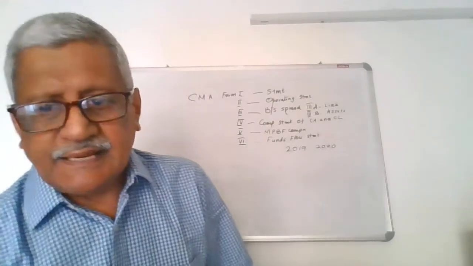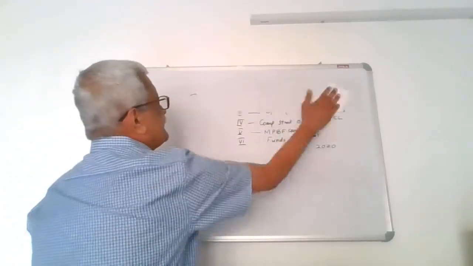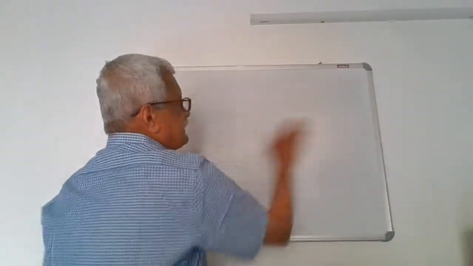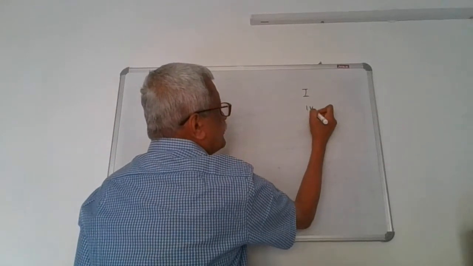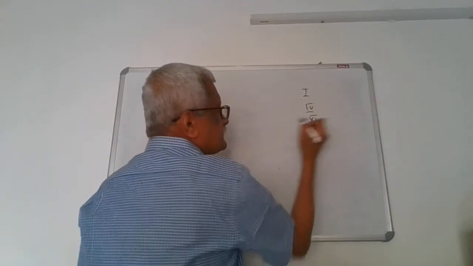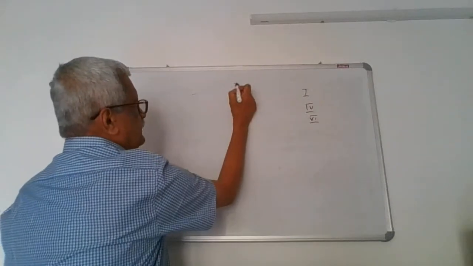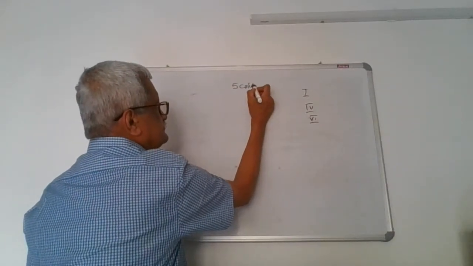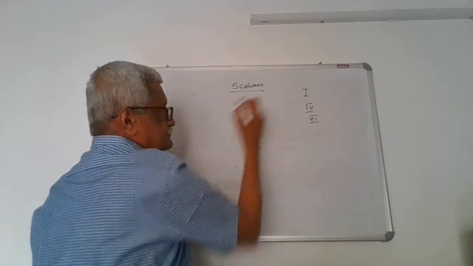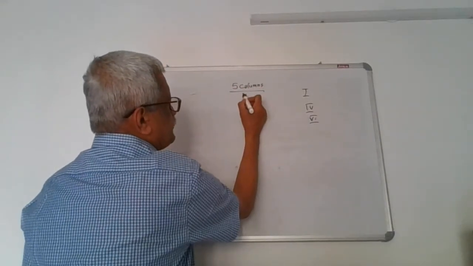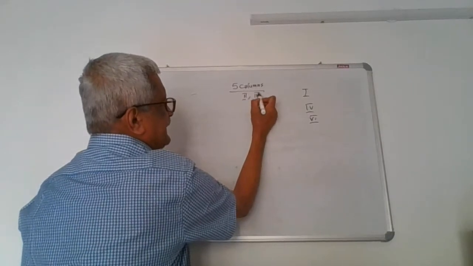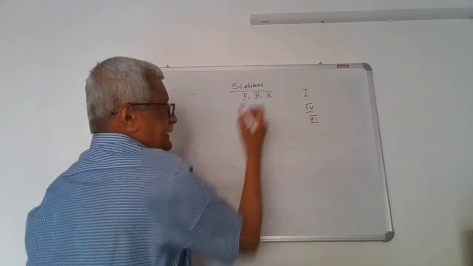Now, any CMA form excluding form number 1, 4 and 6 consists of 5 columns. When I say 5 columns, it is the form number 2, form number 3 and form number 5.